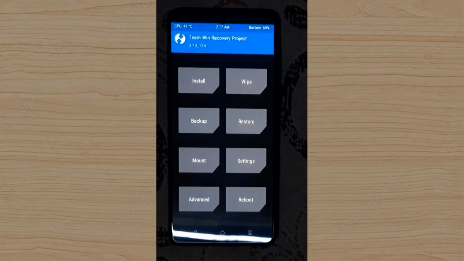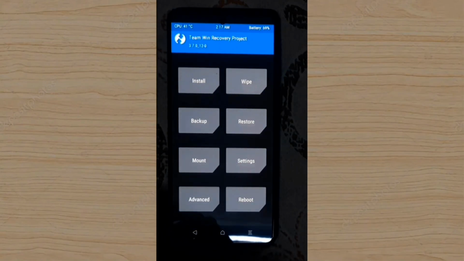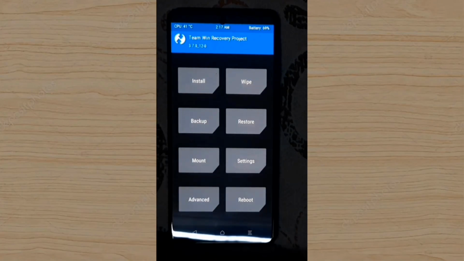So we are going to install UN1CA ROM, a custom ROM for the M52, and for that, first boot into TWRP and flash it using Odin with the help of a PC.